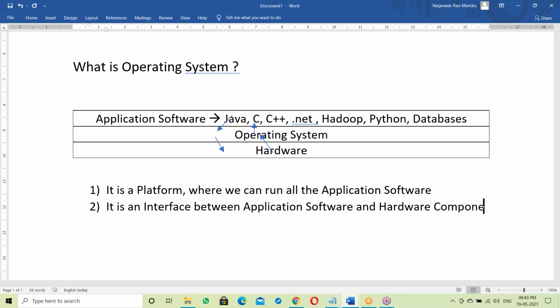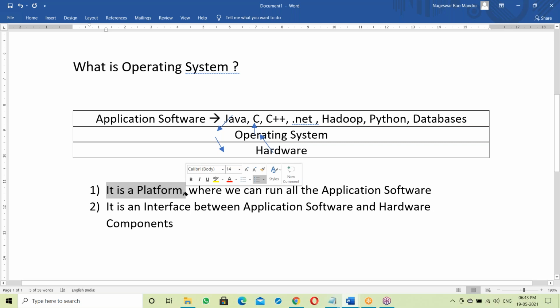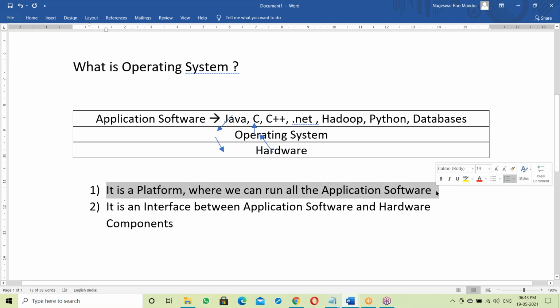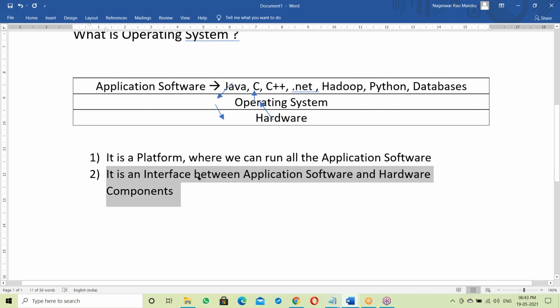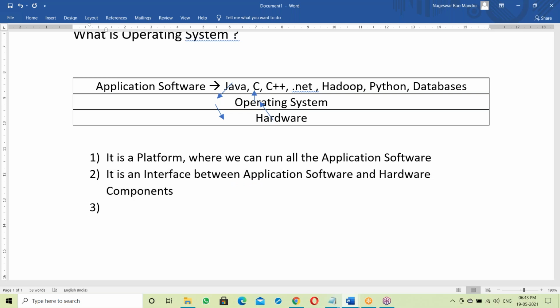So the first point, it's a platform where we can run all the application software. Next, it acts as an interface, like a mediator, between application software and hardware components. Next, one more important point from the Java perspective.